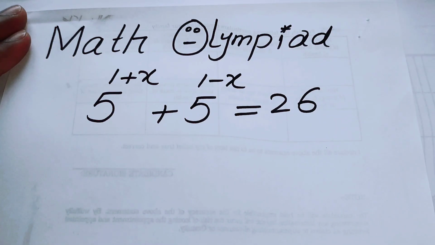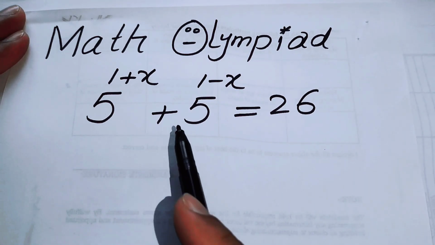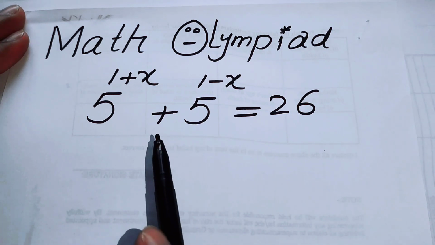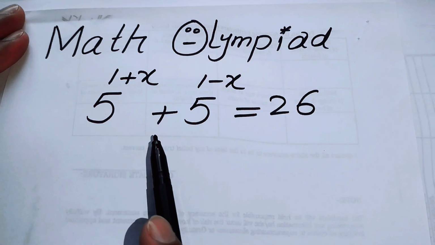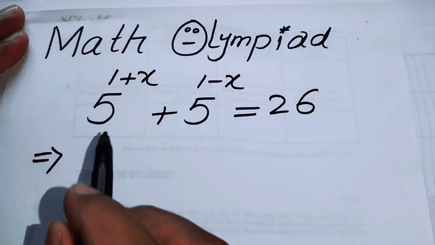In this video we are going to solve this nice exponential problem, and here we have 5 to the power of 1 plus x plus 5 to the power of 1 minus x is equal to 26, and we will solve this problem for the value of x.